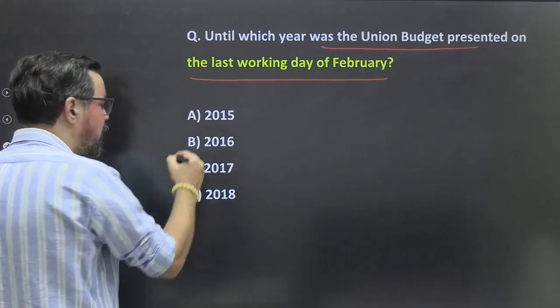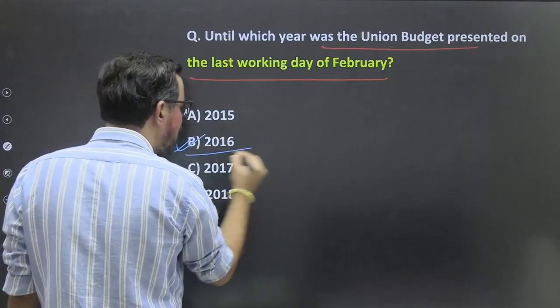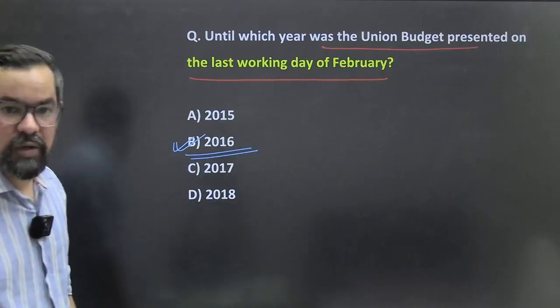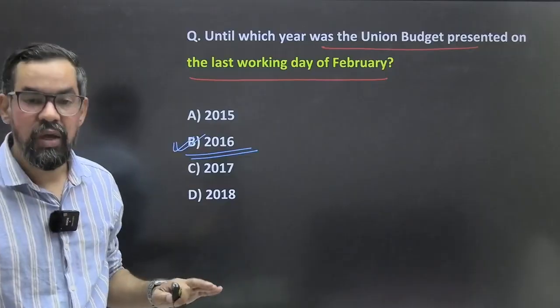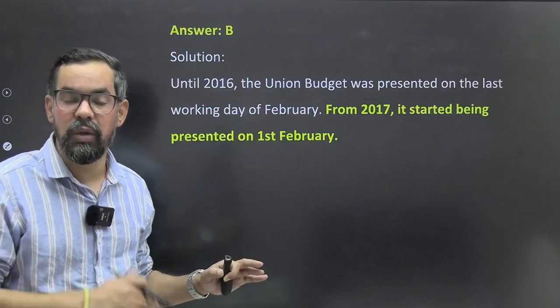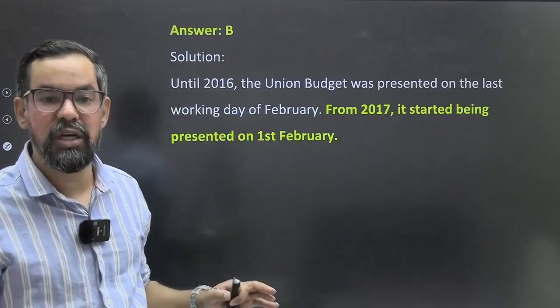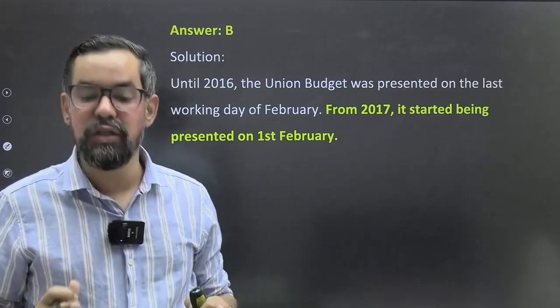So what will be your correct answer? 2017 was the last budget which was presented on the last working day of February. From 2017 onwards, we start presenting budget on the first day of February.